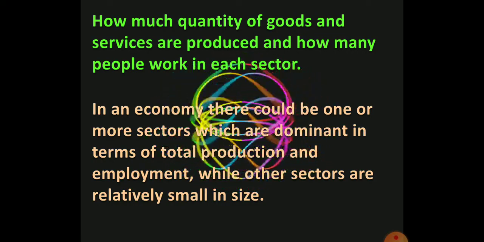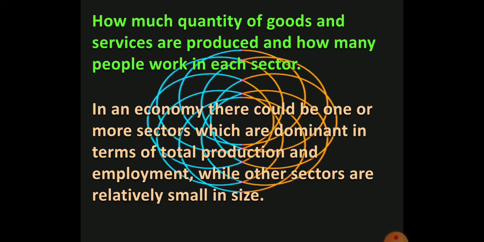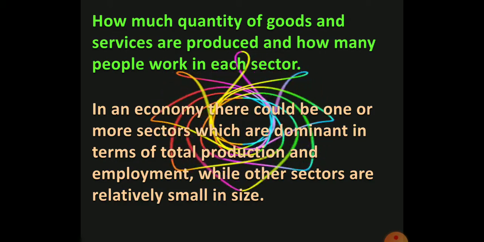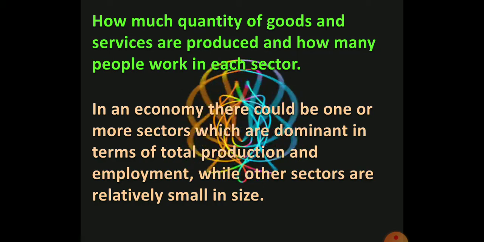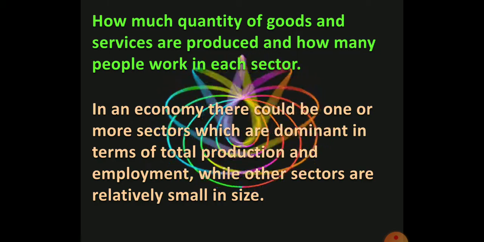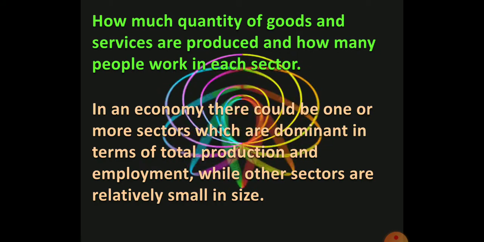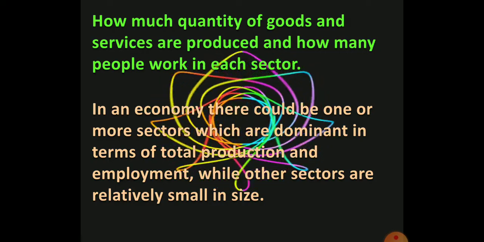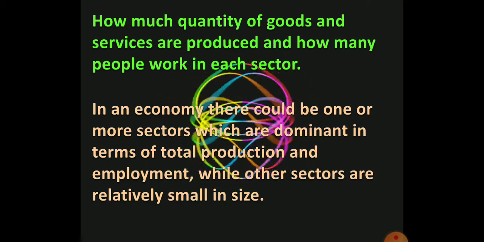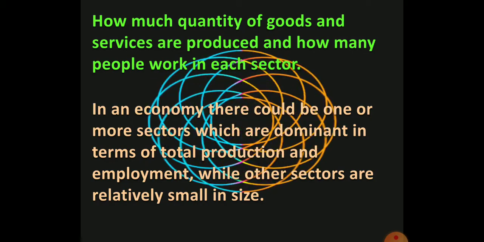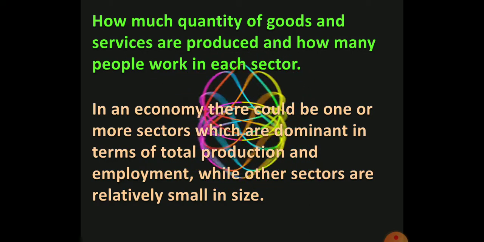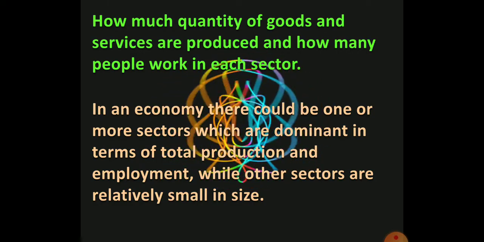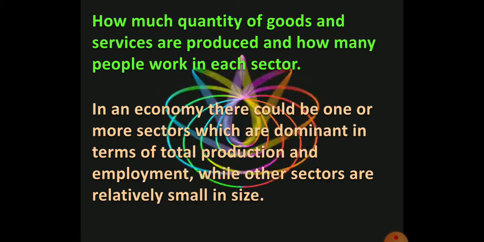How much quantity of goods and services are produced and how many people work in each sector? Generally we can see in developed countries, a large number of people are engaged in the service sector and in the secondary sector, and very few people are working in the primary sector, like in USA, Australia, Japan and some other developed nations.